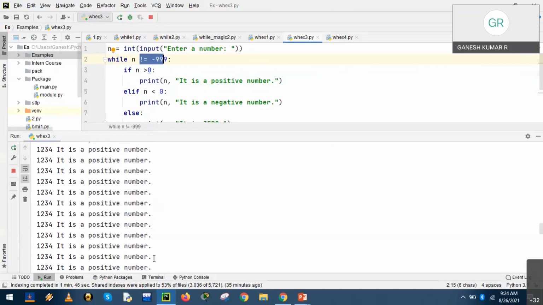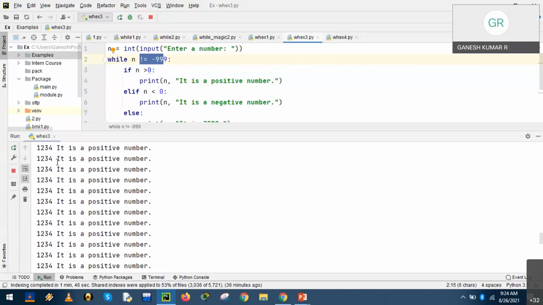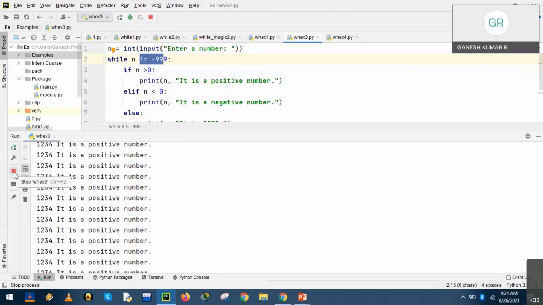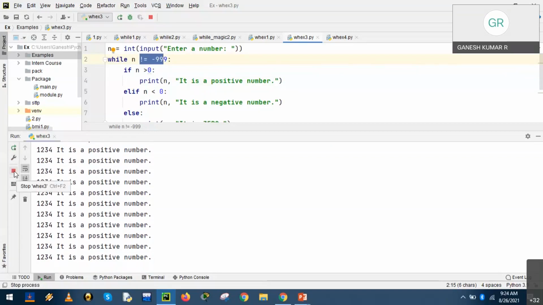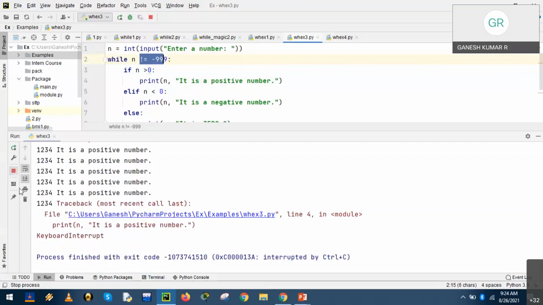How to stop? Have you noticed there is a red square to stop the process? A red square at the left, the lower part of the screen, to stop the program, the file name. By clicking the red square, it is stopped, which is nothing but the keyboard interrupt. Since it is running infinitely, I have to interrupt to stop the process. Right now it is stopped.